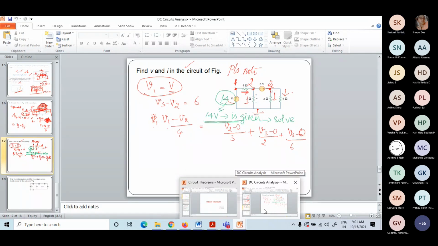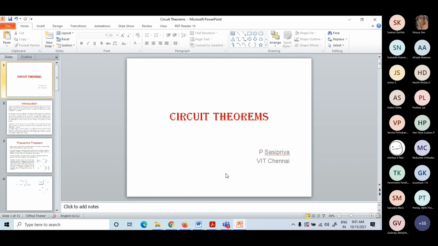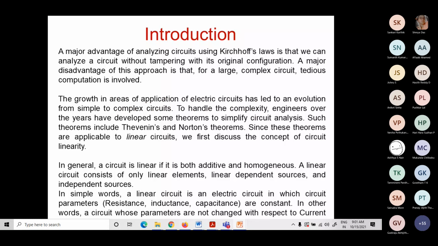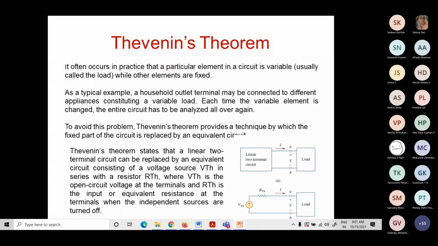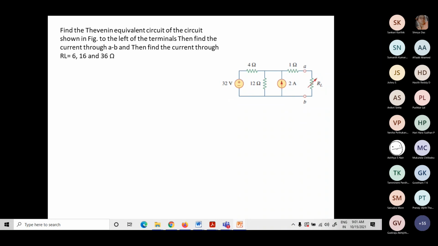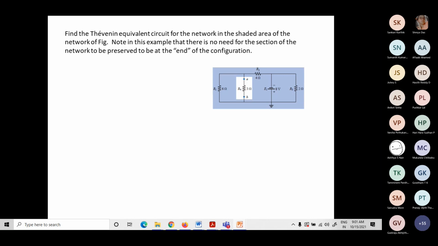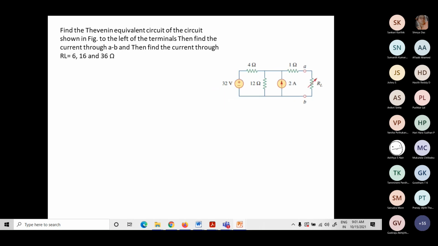Okay, so now we'll proceed. We'll continue with the last class. We started with the circuit theorems and discussed the advantages of going for them. We started with Thevenin's theorem. As per the syllabus, we are supposed to discuss the maximum power transfer theorem, but we'll discuss it a little further. Either through the Thevenin's equivalent circuit or by deriving a Norton's equivalent circuit, we can proceed with the maximum power transfer theorem. So we are doing it with Thevenin's equivalent.